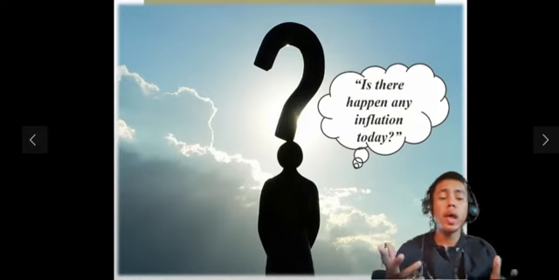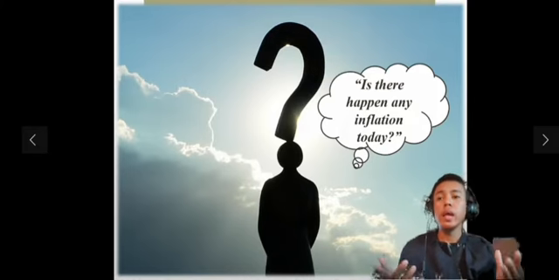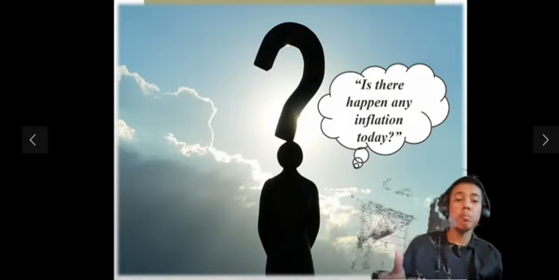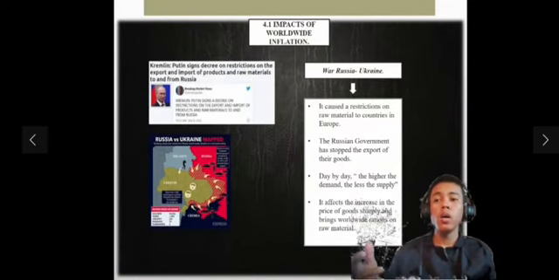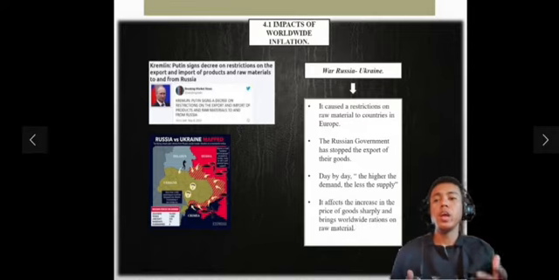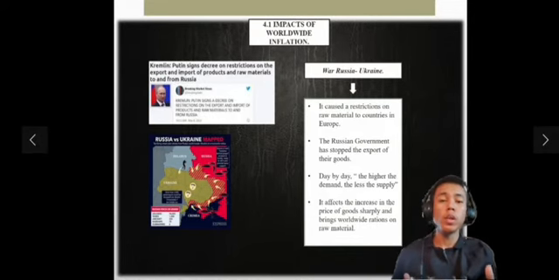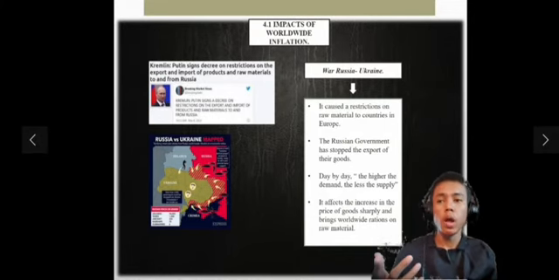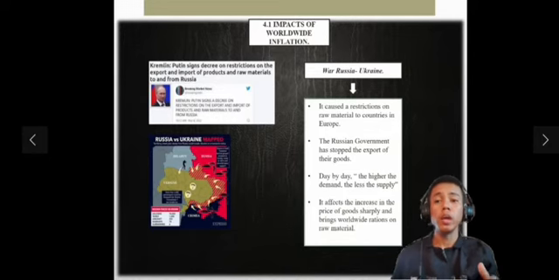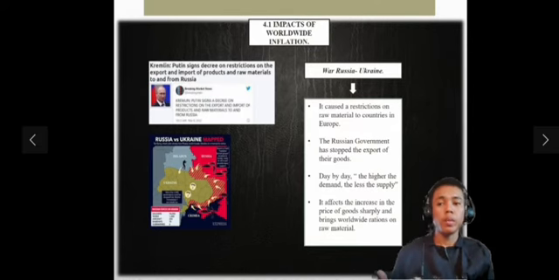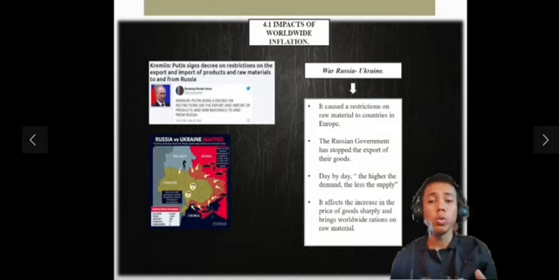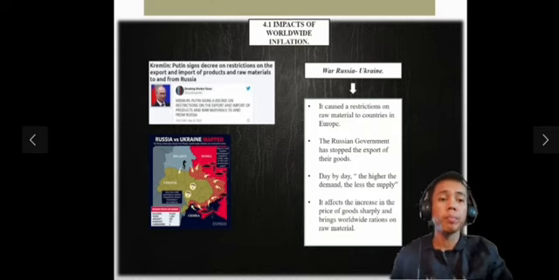Is there any inflation happening today? Yes. Here is an example. 4.1, impacts of worldwide inflation. The war of Russia and Ukraine. It caused restrictions on raw materials to countries in Europe. The Russian government has stopped the export of their goods, and day by day, the higher the demand and the less the supply. It affects the price of goods, increasing sharply, and brings worldwide rations on raw materials.